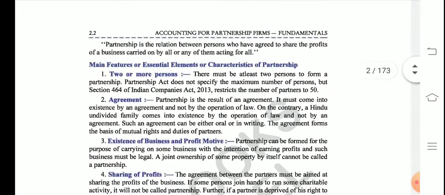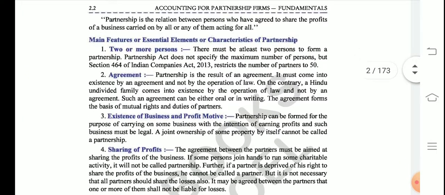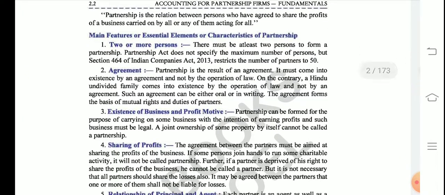The next page talks about the various characteristics or features of a partnership firm. This is a very important topic. I would like all of you to mark this in your book. It is a very important topic. So let me get started with it. The first one is two or more persons.